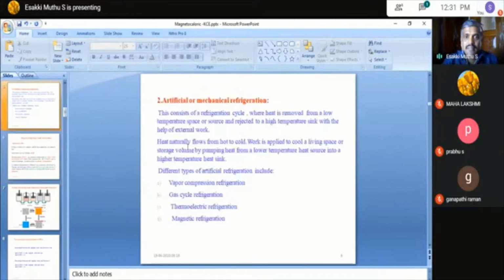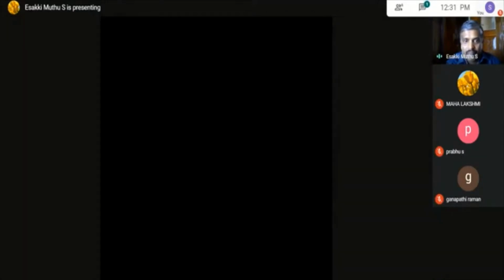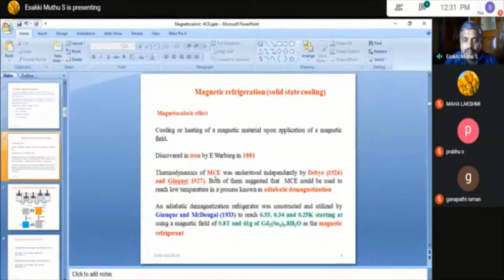Actually, magnetic refrigeration works under the principle of the magnetocaloric effect. That is the main principle. We say it is solid state cooling. When a magnetic material is kept under a magnetic field and then the magnetic field is removed, heating and cooling occur in the substance, and that heating and cooling is removed by heat exchangers and cold exchangers, similar to gas refrigeration.